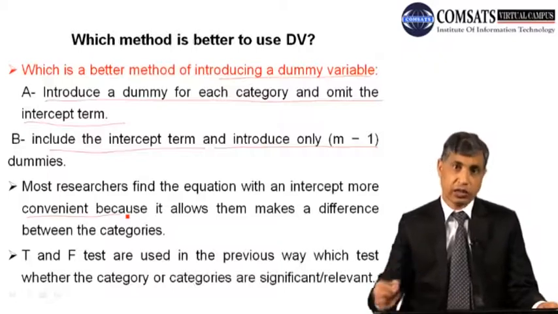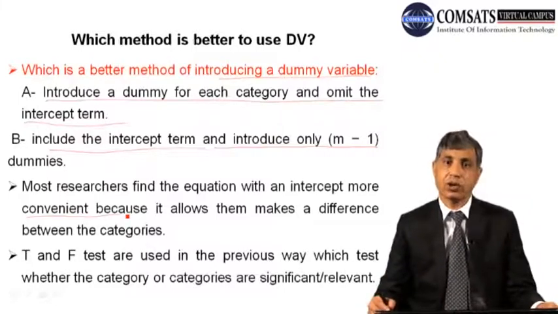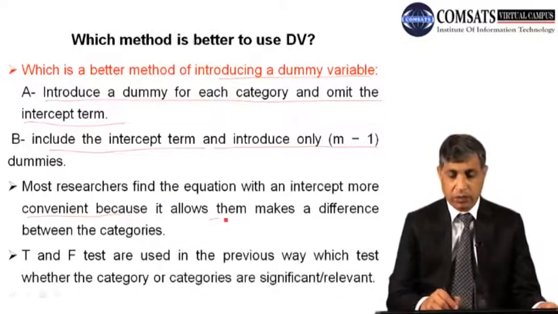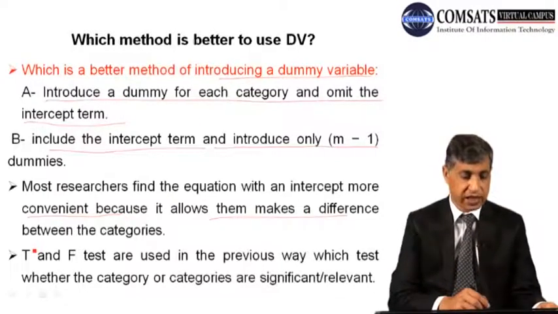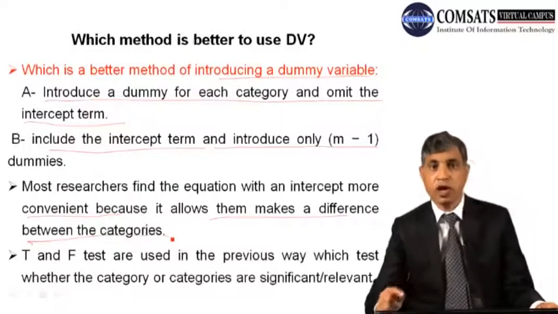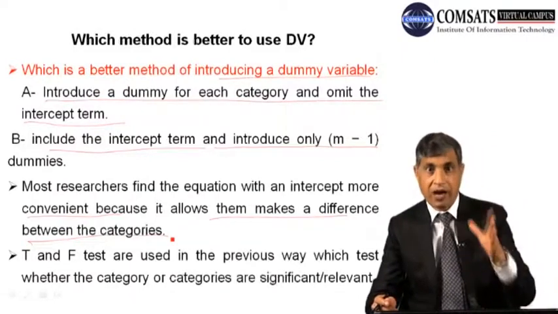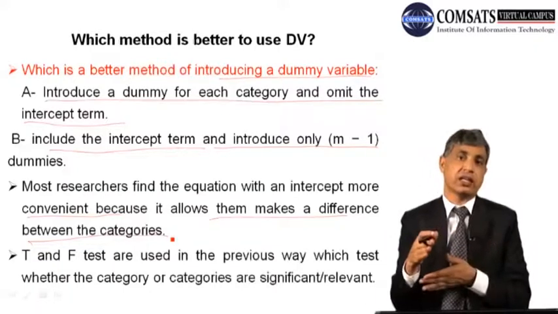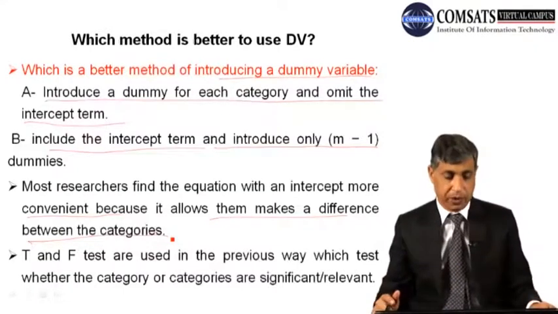Many of the researchers, you are also researchers, think that the model should be in such a way that it should have an intercept. It allows them to make a difference between the categories. What is the benefit? You will have one benchmark category and you can make comparison with the others. Otherwise, it will become difficult.